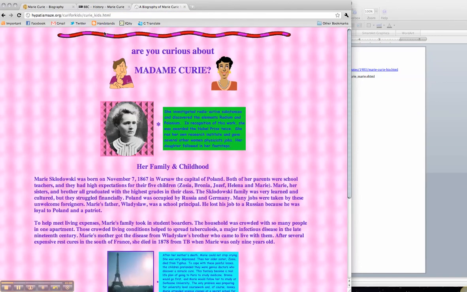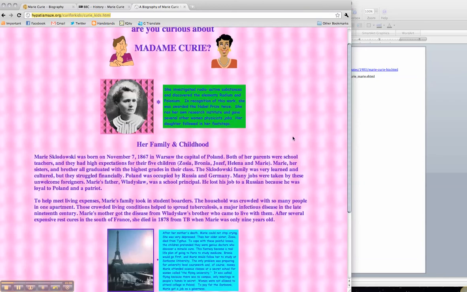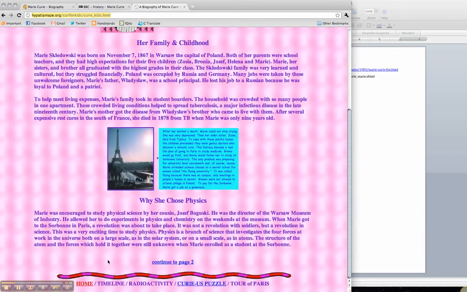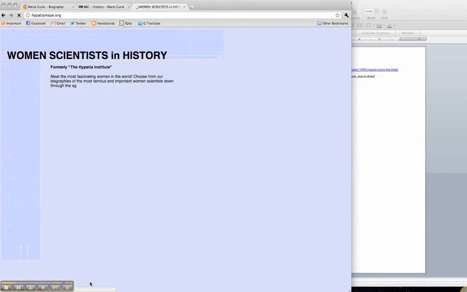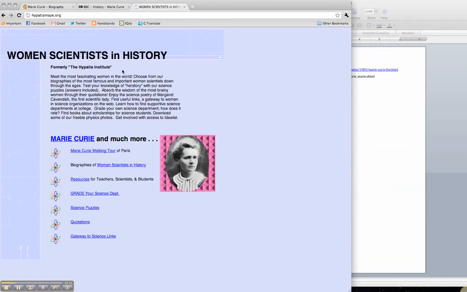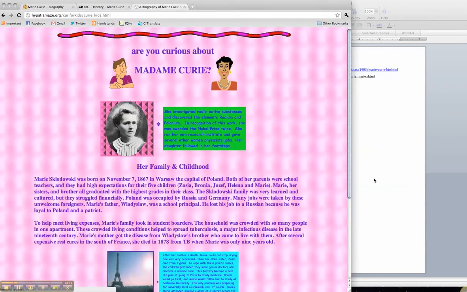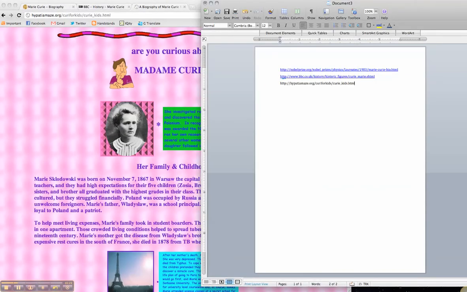And the last one is from the Hypotema Institute, and this is an introduction to Marie Curie from a child's point of view, maybe if you're a bit younger. Now if you click home, you can see this is from the Hypotema Institute, which is a credible source as well. So this is where I've gotten this information from. And I'm going to put this last one in here.